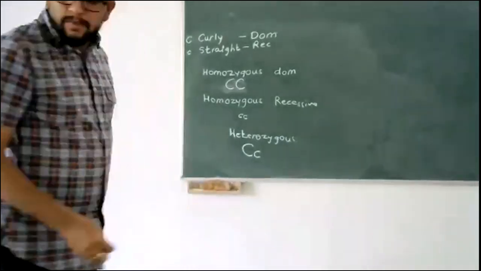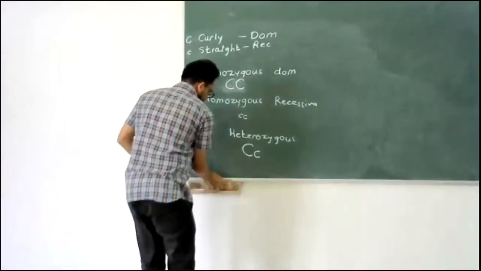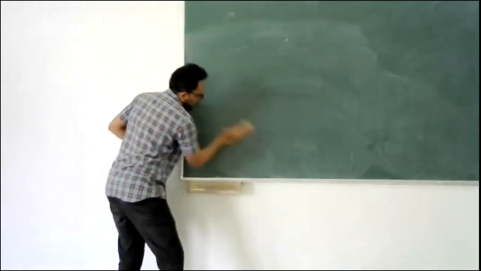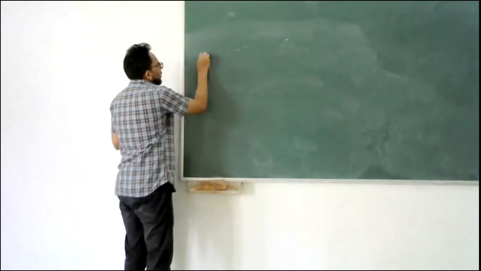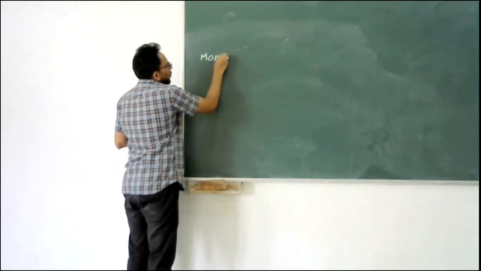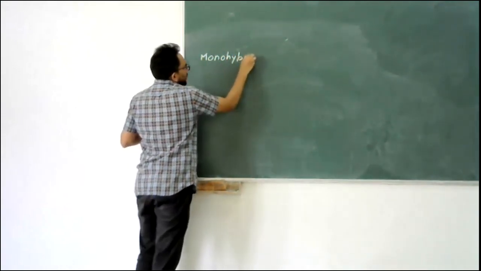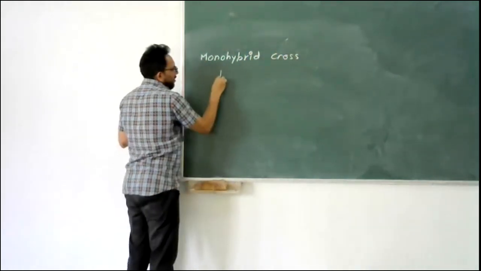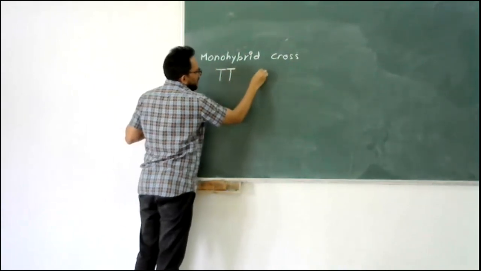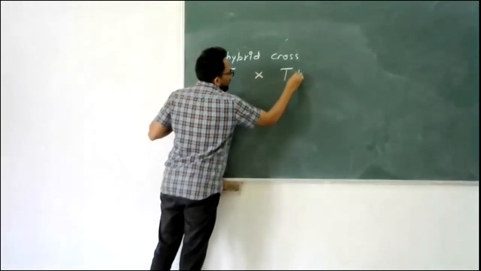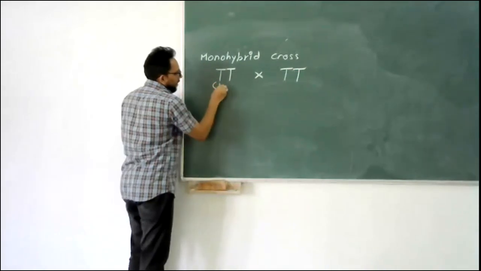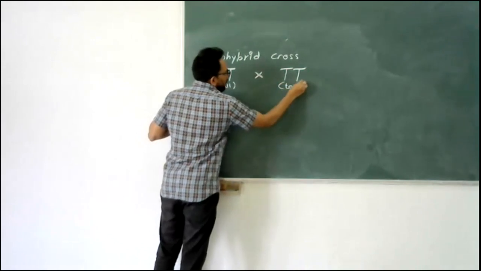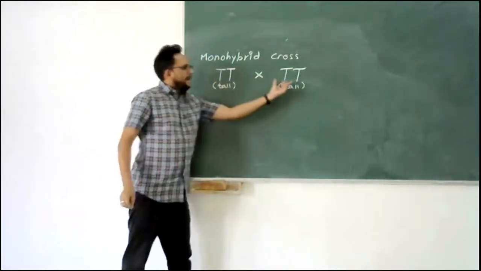So here, the monohybrid cross will be of three general types. It can be capital T crossed with capital T. So this is a tall phenotype being expressed on both sides.